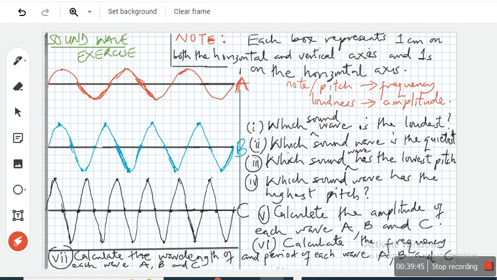You divide by 100. So 2 centimeters divided by 100 will give you 0.02 meters. So the amplitude of A is actually 0.02 meters. The amplitude of B, from here to here is 1, 2, 3, that's 3 centimeters, which is 0.03 meters, isn't it? So which sound is the quietest? A is the quietest, correct. Which sound wave has the lowest pitch?